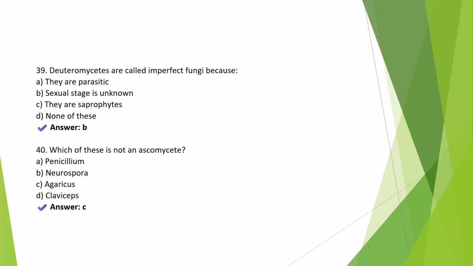Number 39. Deuteromycetes are called imperfect fungi because their sexual stage is unknown. It's one of the important questions. Deuteromycetes are called imperfect fungi.